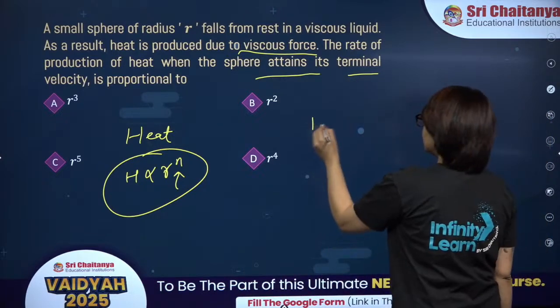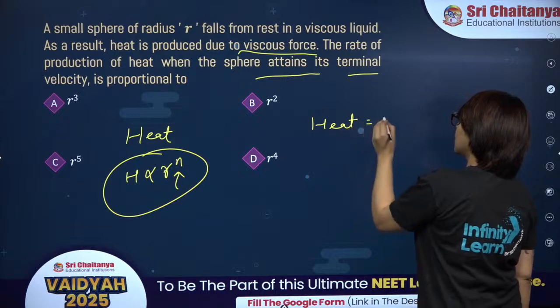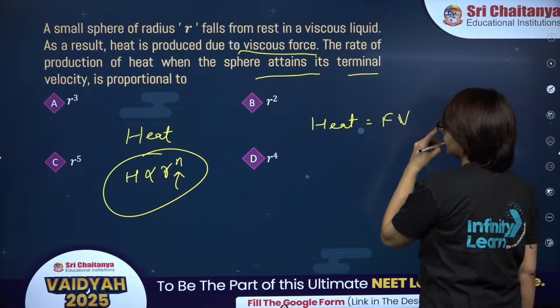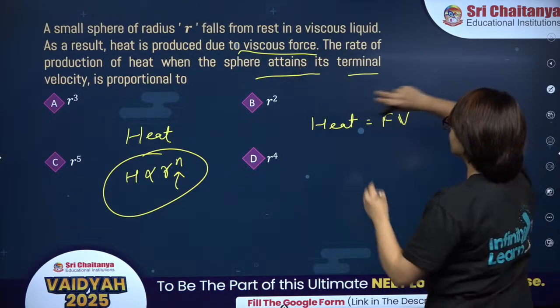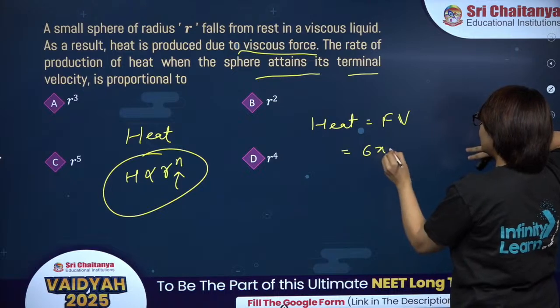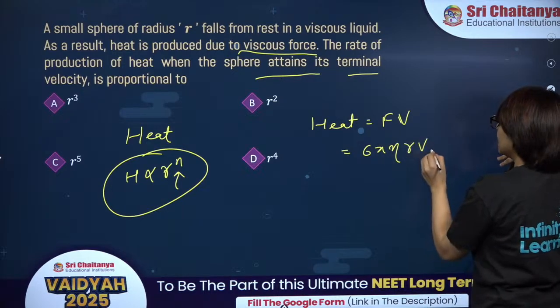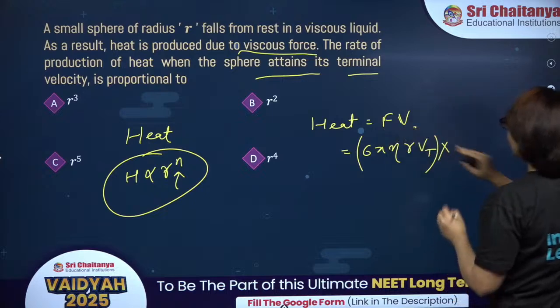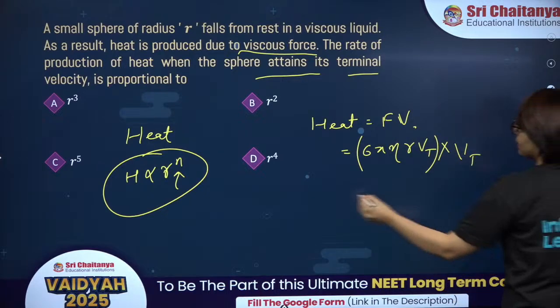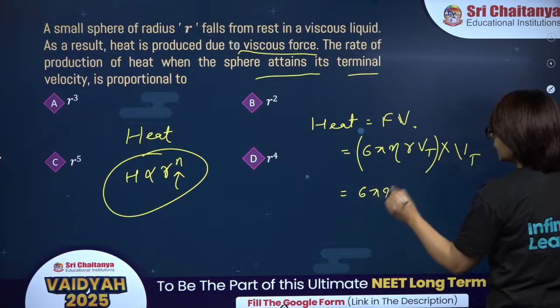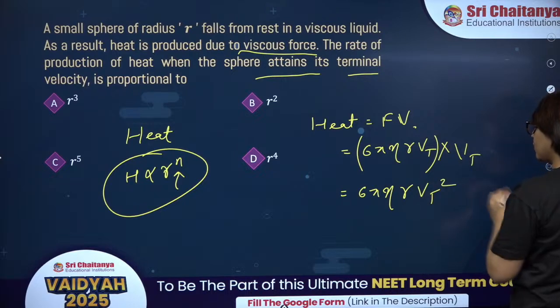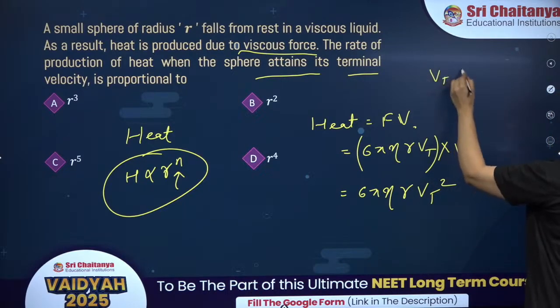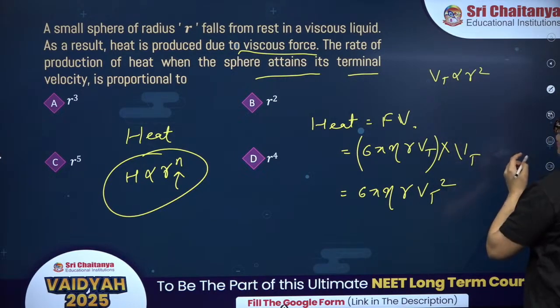So heat produced will be F into V. Now this is viscous force. So viscous force is given as 6 pi eta R V, and V over here is terminal velocity. And we are multiplying F with V, so it is Vt. So this is 6 pi eta R Vt square. Terminal velocity is directly proportional to R square.